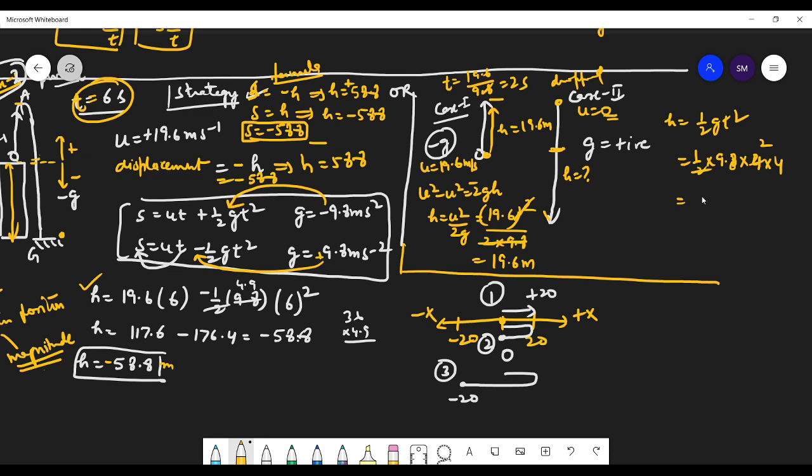So 80 minus 1.6, 78.4 meters. So calculate it either way. 8 sixes are 48, 8 eights are 64 and 72 and 6 is 78. So students, that's total is 78.4. So you have to subtract this 19.6 from it to get the height of the tower. So 78.4 meters minus 19.6 meter comes out to be 58.8 meter.